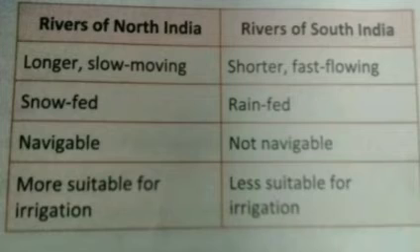Students, do you know the name of South Indian rivers? Peninsular rivers. What are the peninsular rivers? Seasonal rivers. Okay, this lesson is over.